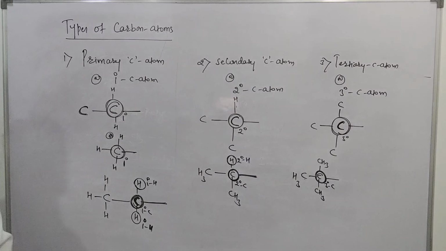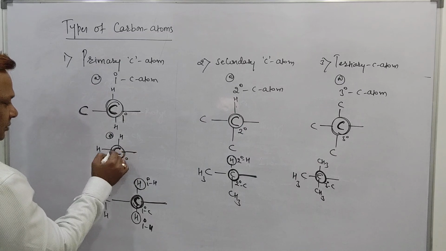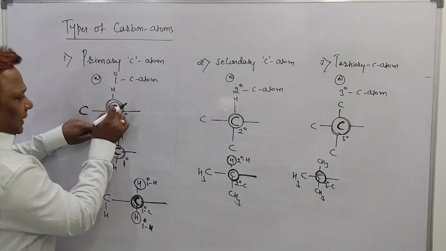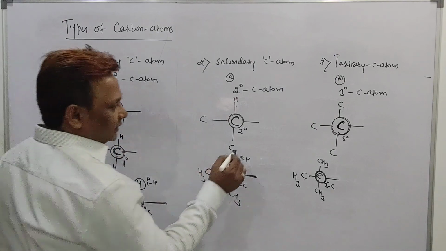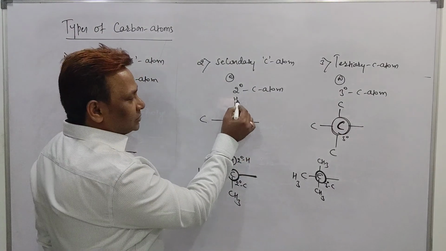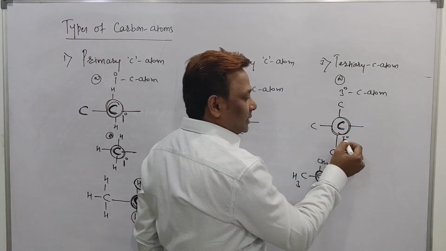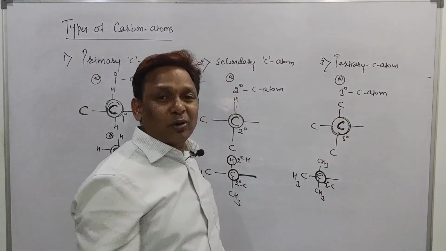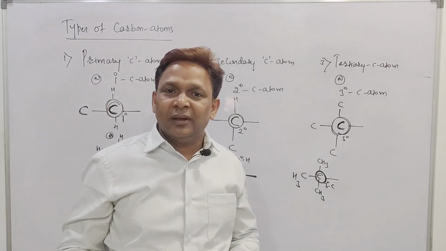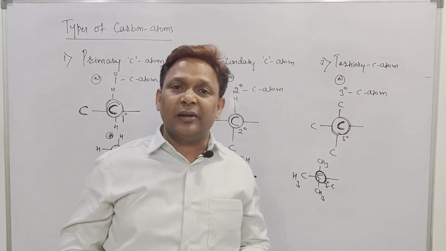Is it clear? So once again, a carbon bonded with one carbon is called a primary carbon, or a carbon that is not bonded with any other carbon is called a primary carbon. A hydrogen attached to the primary carbon is called a primary hydrogen. In this case, a carbon bonded with 2 more carbons is called a secondary carbon, and a hydrogen atom attached to it is called a secondary hydrogen. A carbon bonded with 3 more carbons is called a tertiary carbon, and no hydrogen atom attaches to the tertiary carbon. I want to give an example and I will ask you, beta, among this compound how many primary, secondary, tertiary carbons and hydrogens are there.